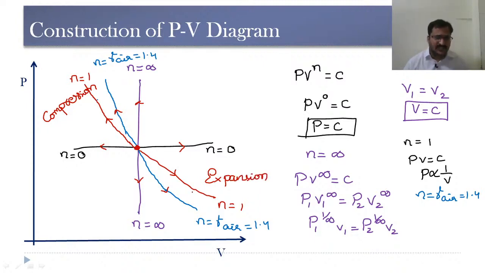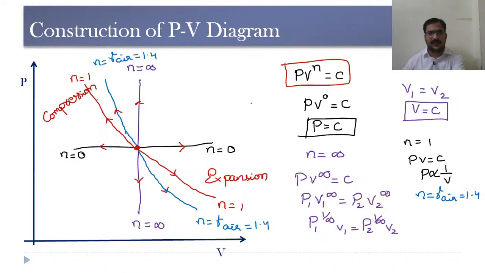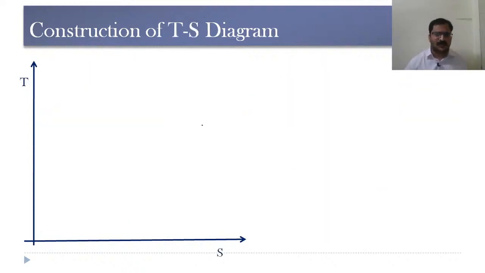So this is how we will construct a PV diagram based on the condition PV power n is equal to constant. Depending upon the variation of n, the graph comes like this. So this is how we construct a PV diagram. Now let us see the construction of TS diagram. See, for TS diagram, we don't have an index like this, but we know that when temperature is constant, we will get a horizontal line. This is when temperature is constant.